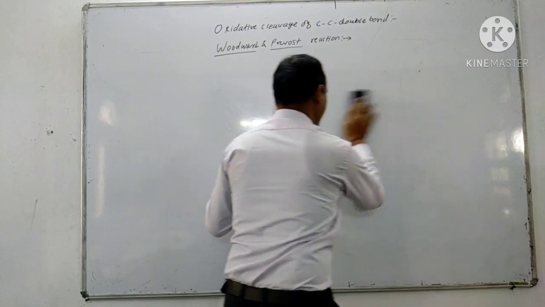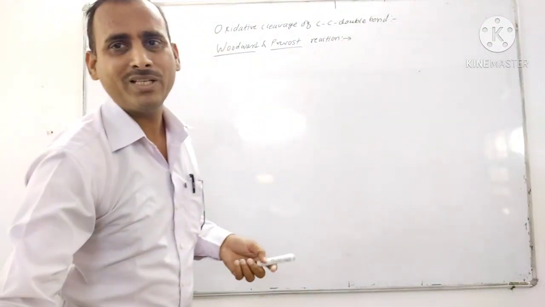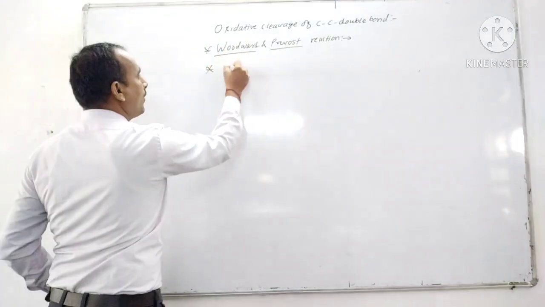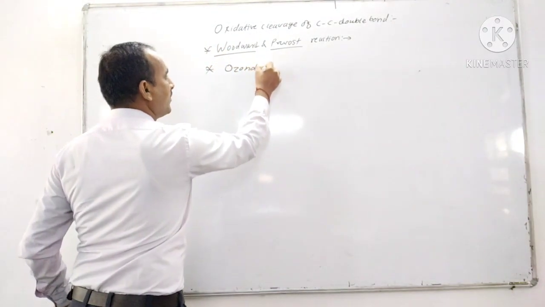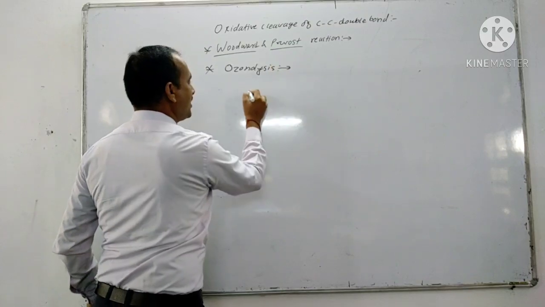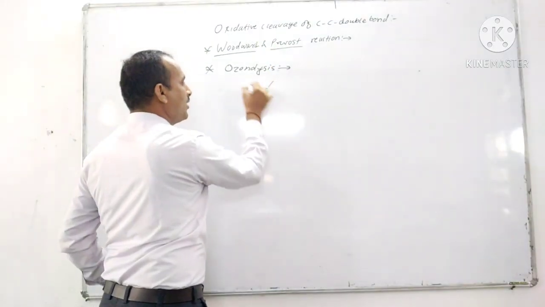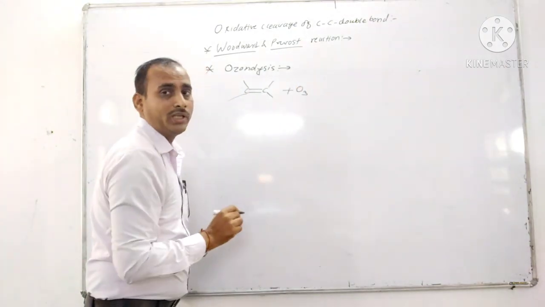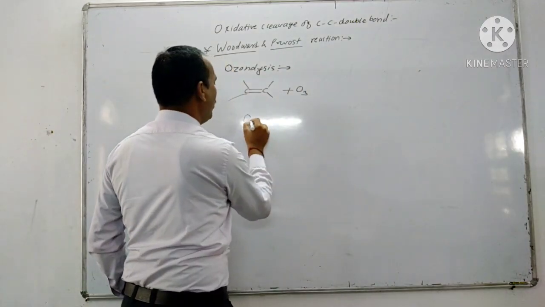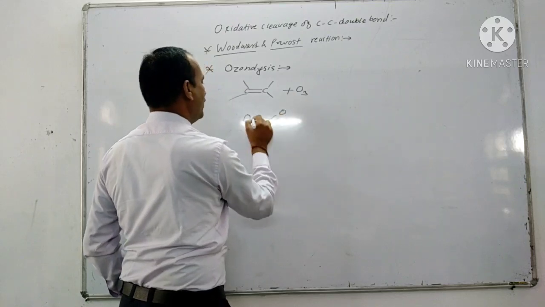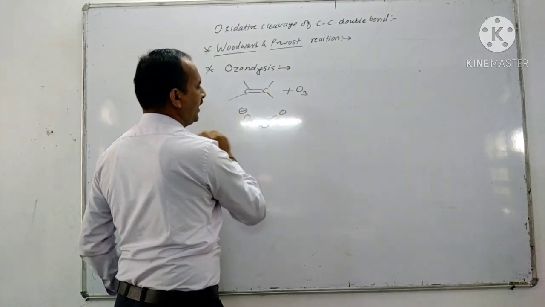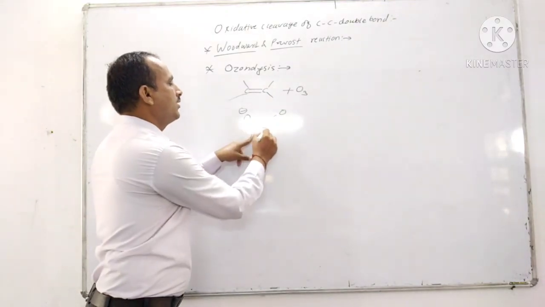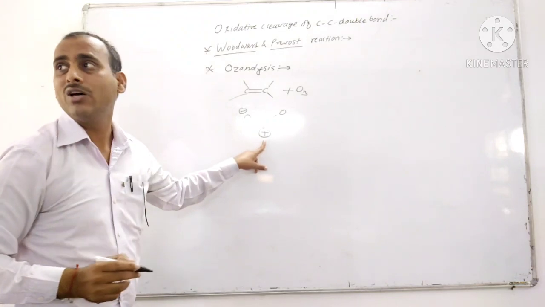Now in ozonolysis, addition of ozone, O3, takes place across the carbon-carbon double bond. In ozonolysis reactions, again across the carbon-carbon double bond, addition of ozone O3. So O double bond O, minus, and there is plus charge on this middle oxygen.